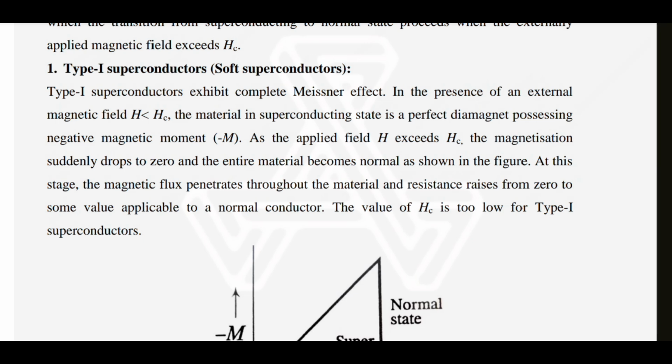At this stage, the magnetic flux penetrates throughout the material and resistance rises from 0 to some value applicable to a normal conductor. The critical field Hc is too low for type 1 superconductors.